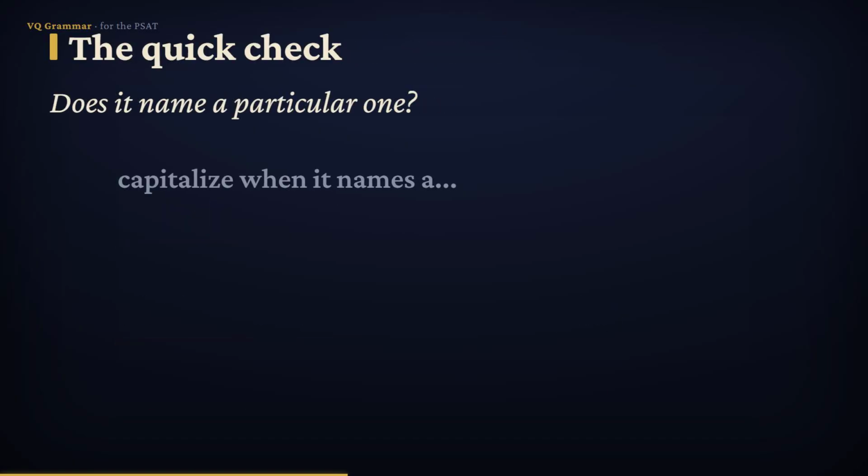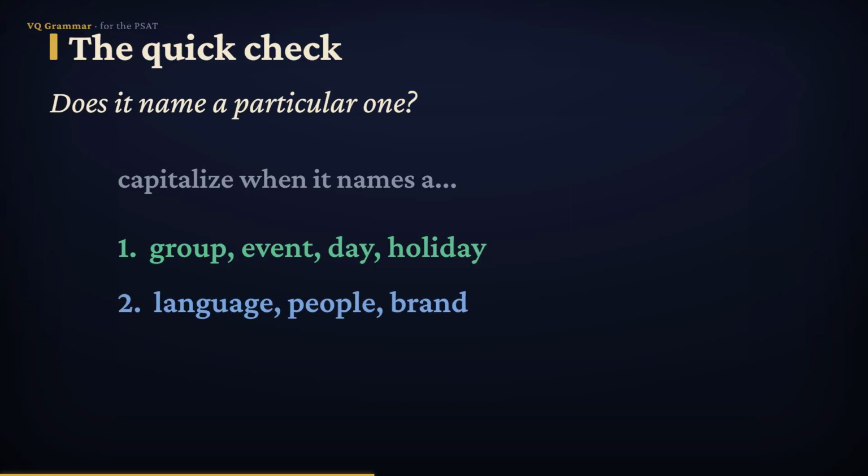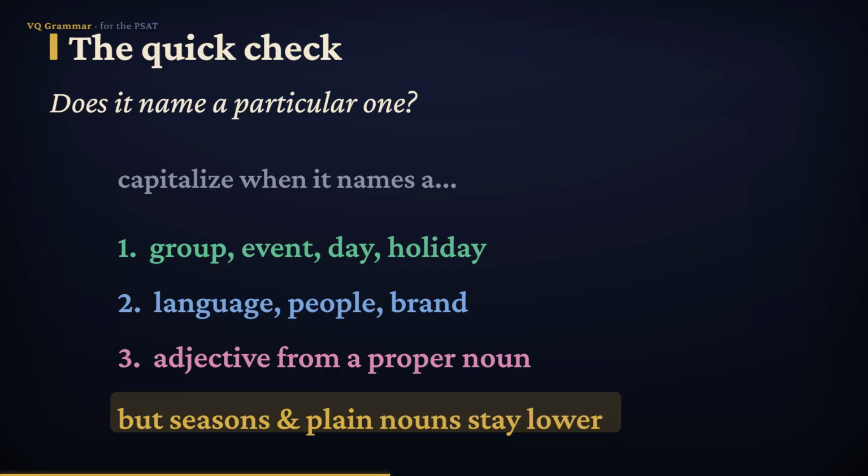Let's gather it all. Capitalize a name when it points to a particular one, a group or organization, a historical event, a day, month, or holiday, a language or people, a brand, or an adjective from a proper noun. But keep 2 things lowercase, the 4 seasons and the plain common nouns beside the names. One question settles it. Does this word name a particular one? If yes, give it a capital.